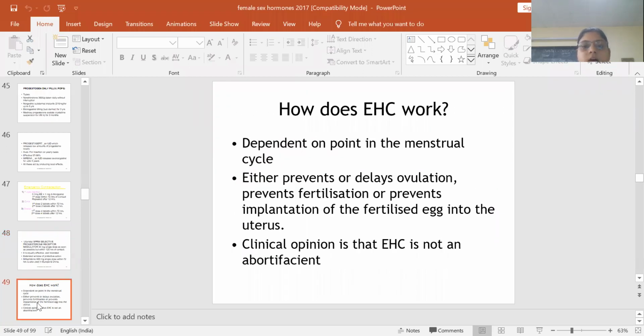Now, how does the emergency hormonal contraceptive act? It will delay ovulation, prevent fertilization, and implantation of the fertilized egg into the uterus is also prevented. The clinical opinion is that emergency hormonal contraception is not an abortifacient, meaning it does not abort the fetus.